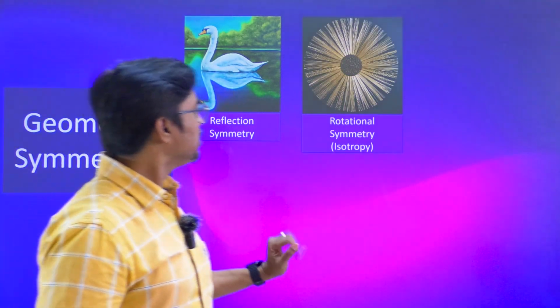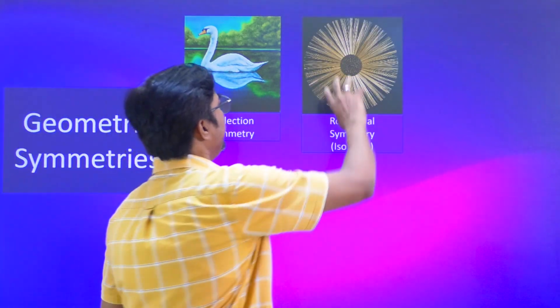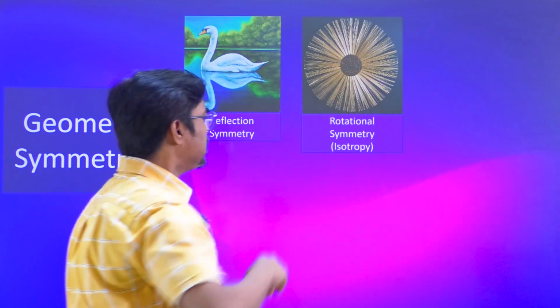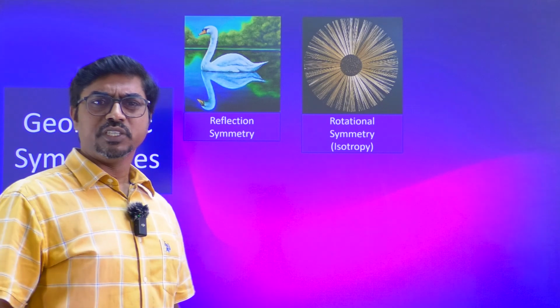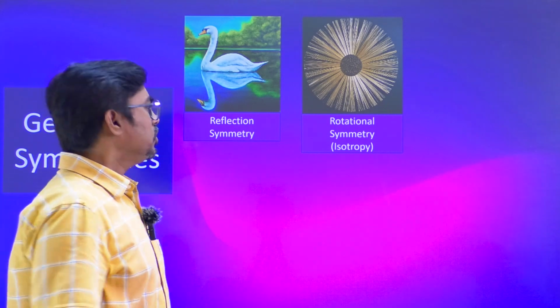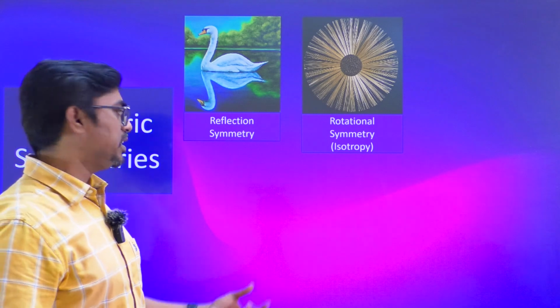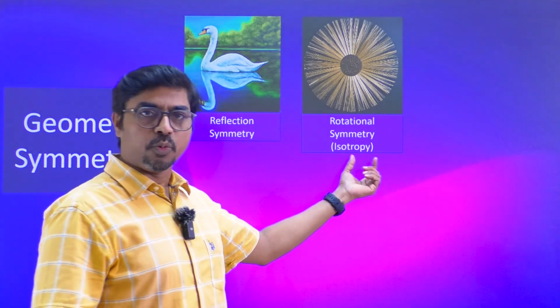The next one is rotational symmetry. If I rotate by some angle and keep it now as it is, you see that there would not be any difference between what you had originally and now. So even if you rotate by some angle, nothing is changing. We call it rotational symmetry, or otherwise this word isotropy.